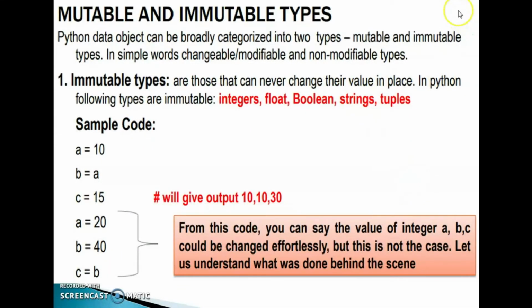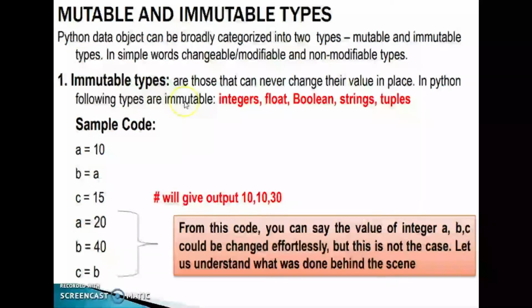Mutable and immutable types. Python data objects can be broadly categorized into two types, mutable and immutable types. In simple words, changeable or modifiable and non-modifiable types. First one, immutable types.